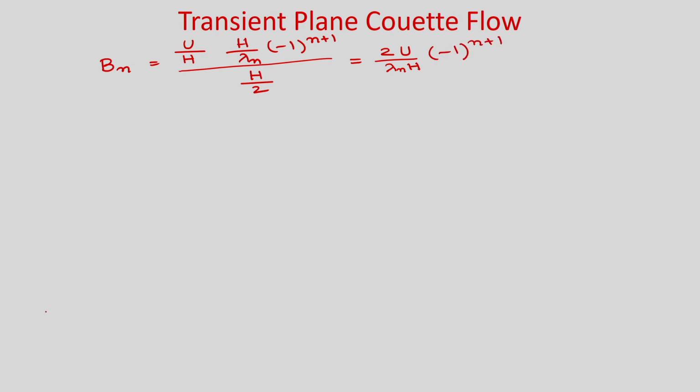Okay. So, now once you know b n, you can find the velocity u prime y t is equal to summation of n is equal to 1 to infinity, put the value of b n.